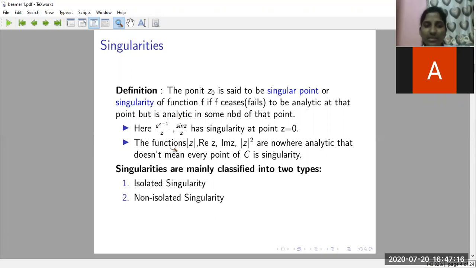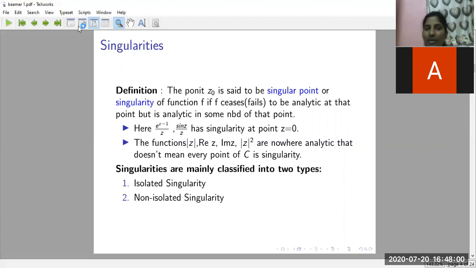But look at this second note. The functions mod z, real part of z, imaginary part of z, and mod z square are nowhere analytic, meaning they are not analytic in the whole complex plane. But we can't say that every point in the complex plane is a singularity. The singularity term is only defined for functions which are analytic at some points but not analytic at other points. Those points where the function is not analytic are called singularities. If it is nowhere analytic, we can't say that every point of the complex plane is a singularity. Nowhere analytic means no singularity. Now singularities are mainly classified into two types: isolated and non-isolated.